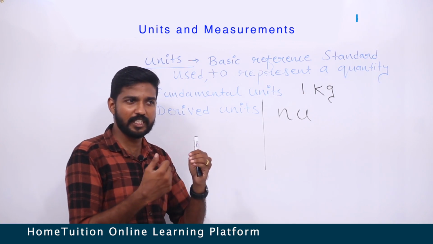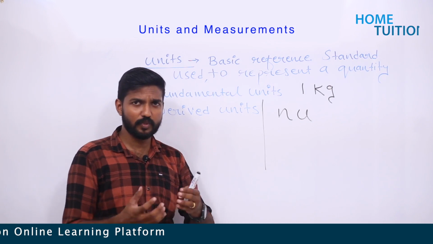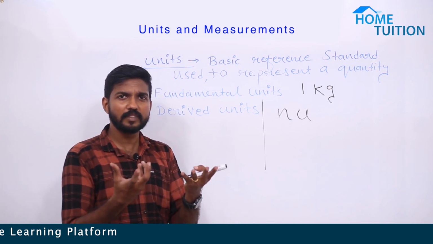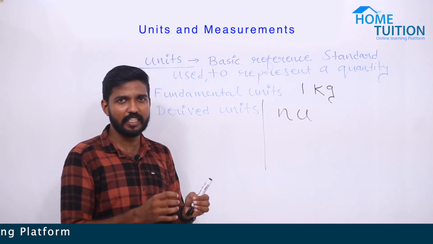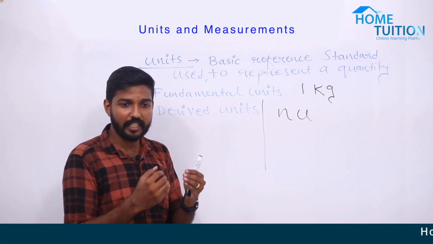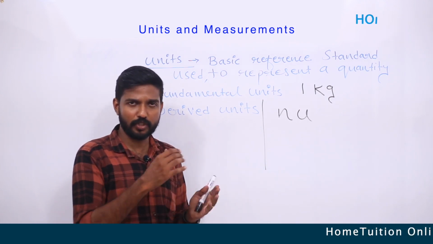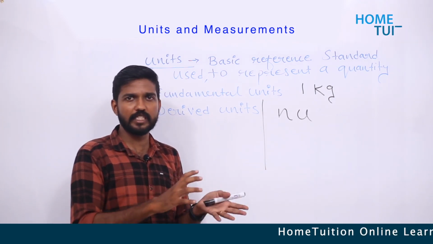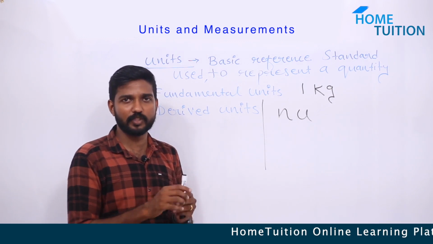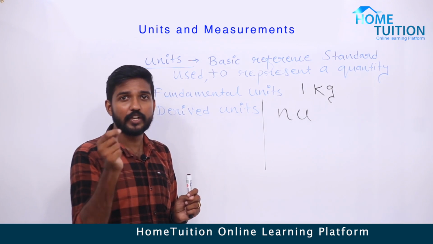If it is mass, then we can say 2 kilogram. So 2 is the number or magnitude of that quantity and kilogram is the unit. Like if you are measuring the length, it will be 2 meter, or 2 kilometer, 20 kilometer, 100 kilometer. So what is that 100? 100 is the magnitude, meter is the unit.